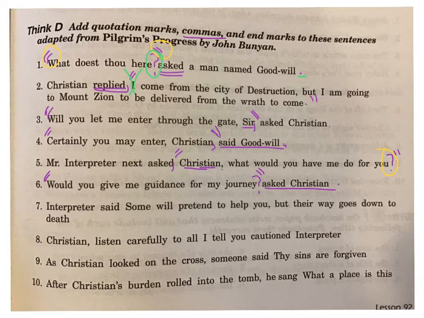Number 7, Interpreter said, and this capital S tells me where my quote starts, "Some will pretend to help you, but their way goes down to death." So I'm going to have a comma after said. Oops, that's not very good. I'm going to erase that because it didn't come out in the right spot, and put it again. And then I need quotation marks after the comma, but above and before the S in some. And then I still need a period. Ooh, that looks like a comma because it came too big. So you see how I'm erasing it. Oh, that's not erasing. This one erases.